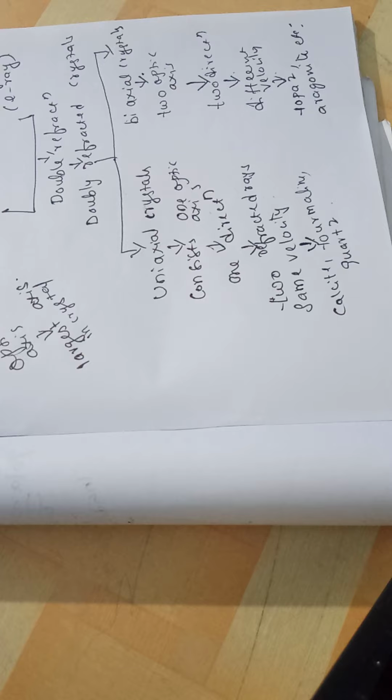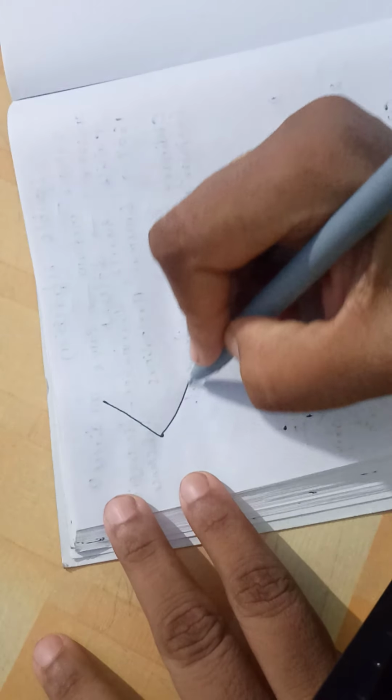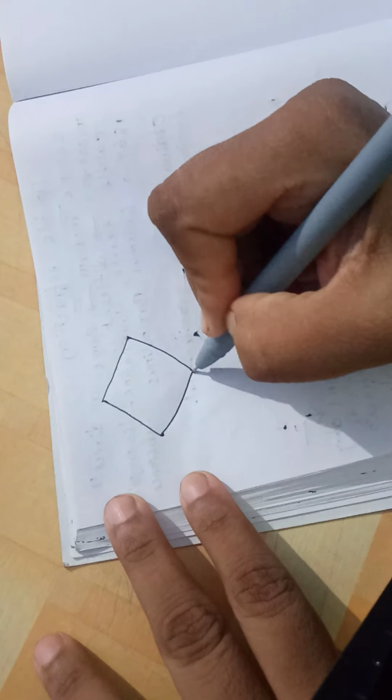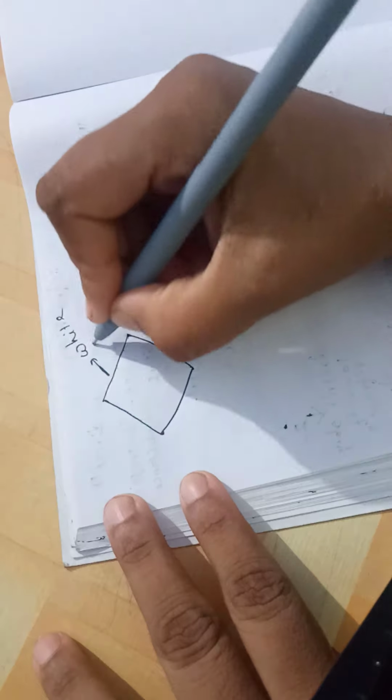Now even at home we can see this phenomenon of double refraction. How? Let us take a white paper, a white drawing sheet.